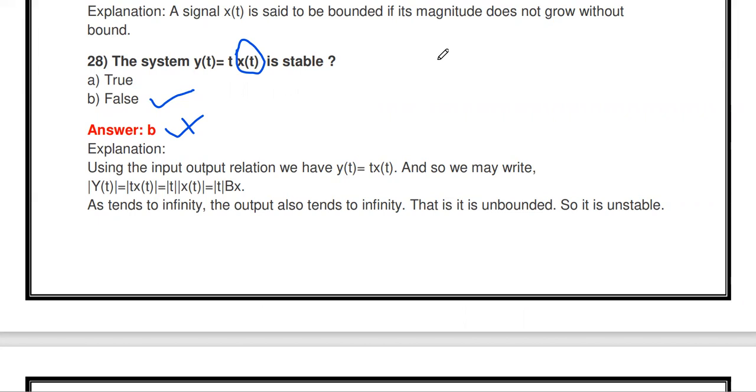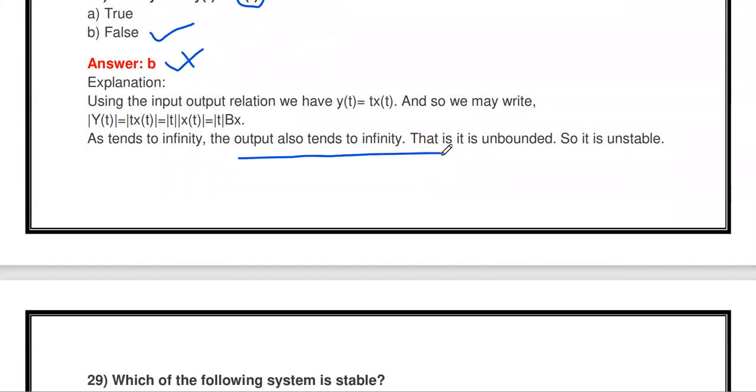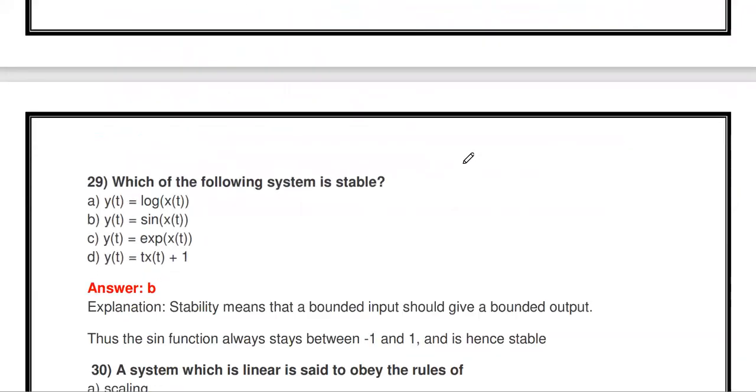For a system to be stable, for all time, a bounded input must produce a bounded output. But here the system output depends upon the input as well as the time t at which we apply the input. So at time t equal to infinity, what about y of t? Infinity into some finite value is infinity. So the output is unbounded, and that is why it is an unstable system.